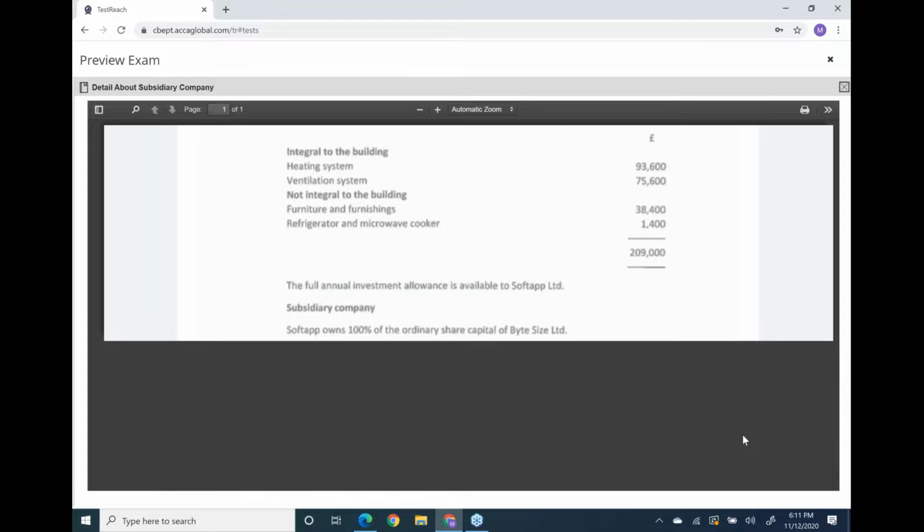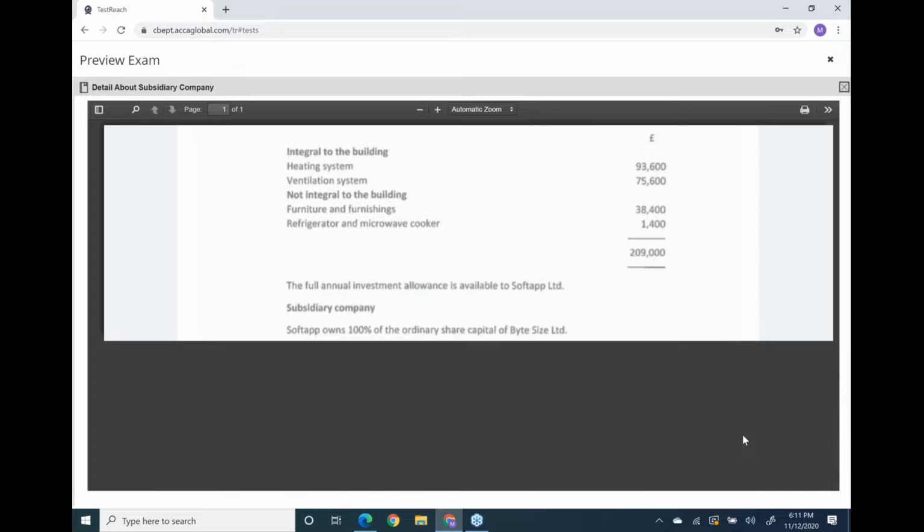There is no car in this, because yesterday we studied there is no AIA on cars. So easily you will claim everything through AIA.